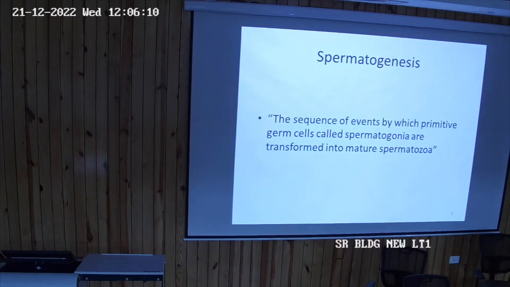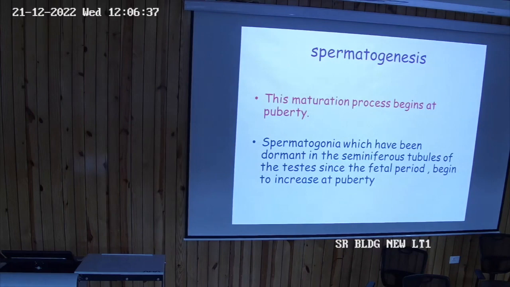So sequence of events by which primitive germ cells called spermatogonia are transformed into mature spermatozoa. That means this spermatogenesis is including spermiogenesis also, because if we say that it is spermatozoa or spermatozoon, that means it is motile. So that means it is transformed. तो अब हम देखेंगे. So this maturation process, when does it begin?